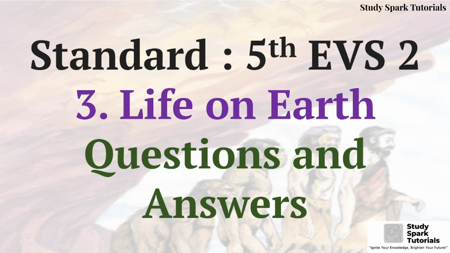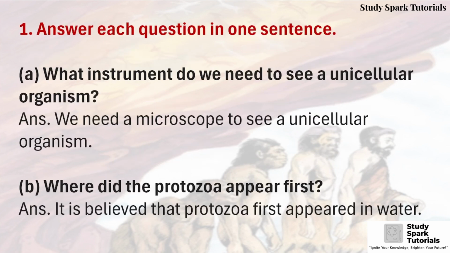नंबर 3 लाइफ ऑन द अर्थ के क्वेश्चन एंड आंसर्स। तो जो भी हम आंसर्स देखेंगे वो शॉर्ट में रहेंगे ताकि आपको लर्निंग में भी कुछ प्रॉब्लम नहीं होगी। तो चलिए स्टार्ट करते हैं। फर्स्ट, आंसर ईच क्वेश्चन इन अ वन सेंटेंस। A, what instrument do we need to see a unicellular organism? Answer, we need a microscope to see a unicellular organism. B, where did the protozoa appear first? Answer, it is believed that protozoa first appeared in water.